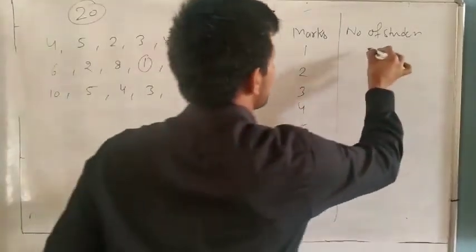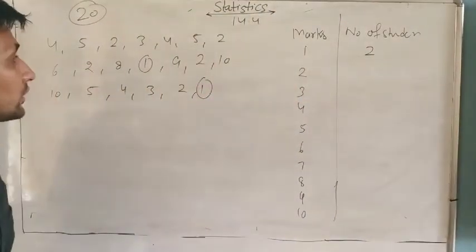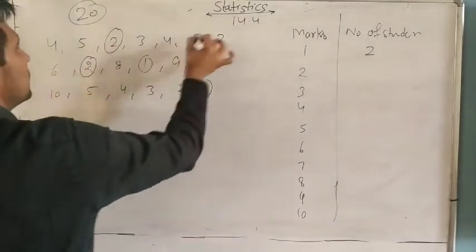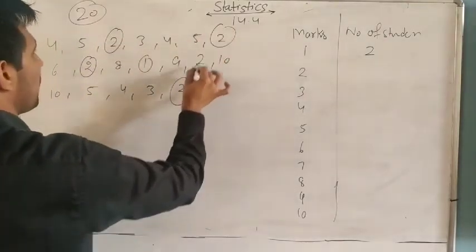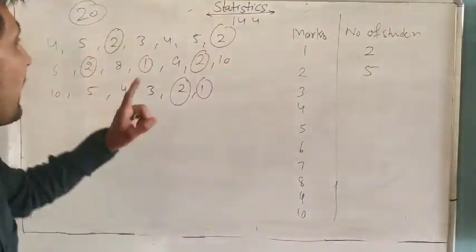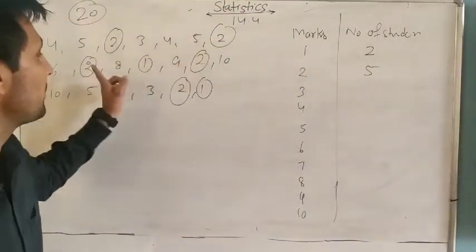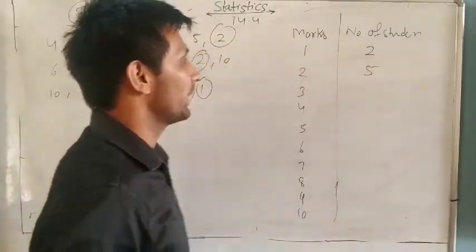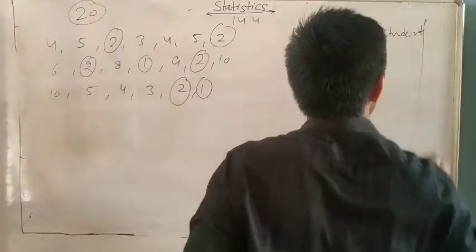How many students got 2 marks? Only 2 students. 2 marks, how many students? 1, 2, 3, 4, 5. It is very easy, because every student got 2, so 2 plus 2 plus 2, how many times? 5 times. So total marks is 1 into 2, and so on. Then divide by the number of students.